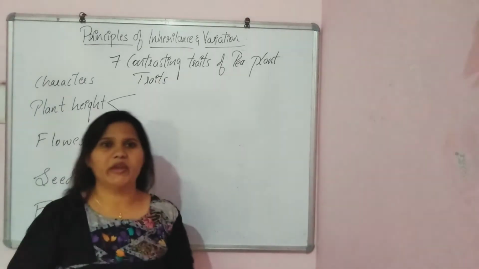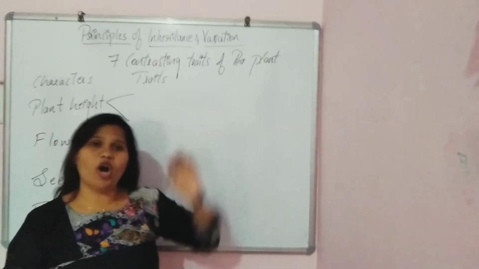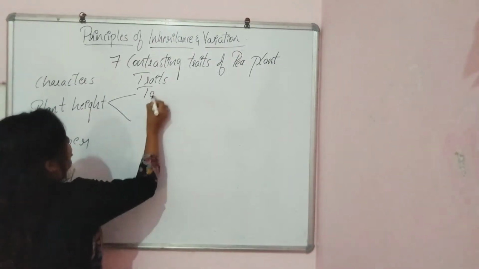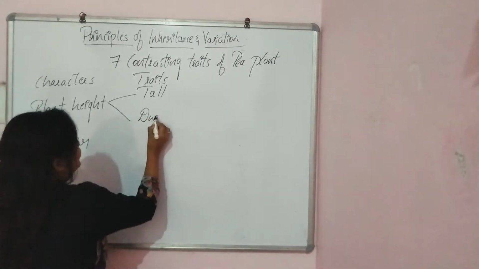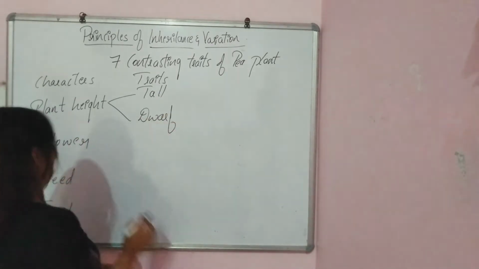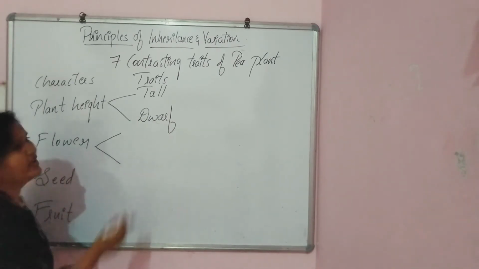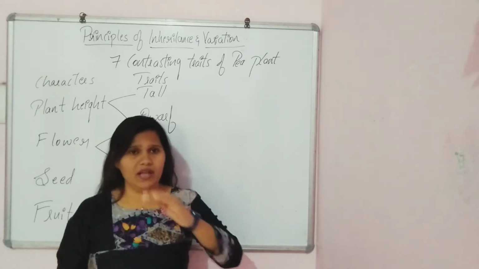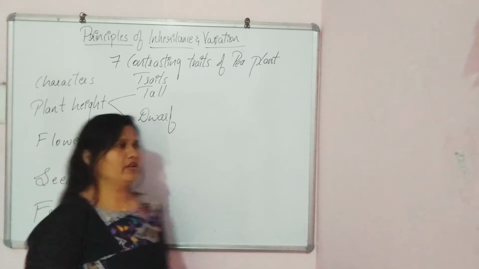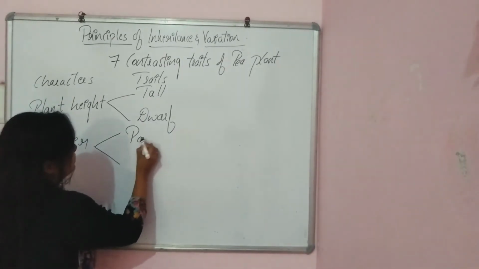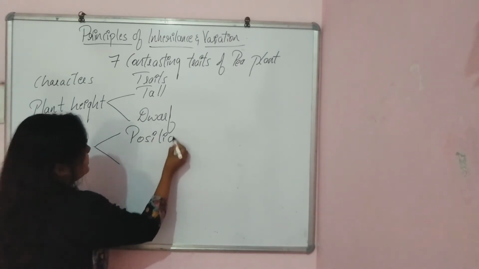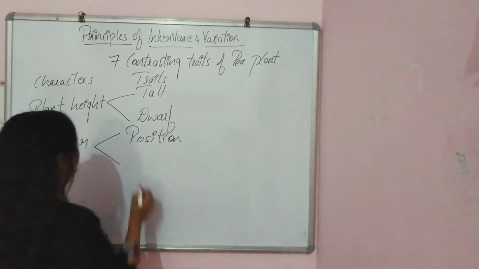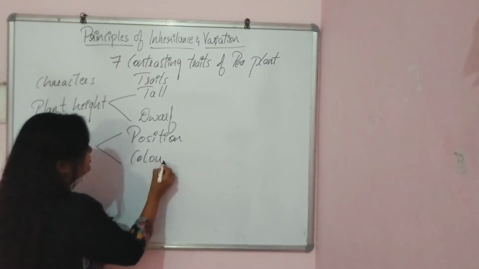Where in plant height we can see some of the plants tall and some of the plants dwarf. Hence there are 2 traits, that is tall and dwarf. In the same way, in case of flower, we can see the position of flower. Some will be on the terminal and some will be on the axial, right? So, flower position is one of the trait, and also the color, where the color of the flowers will be different. So, color is also one of the trait.